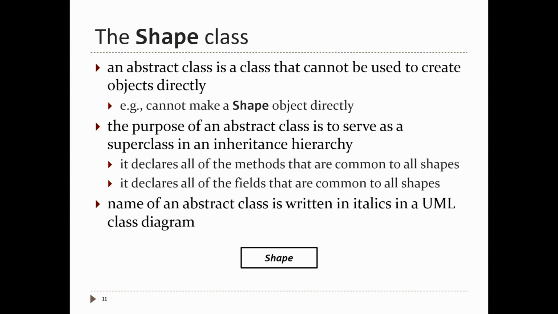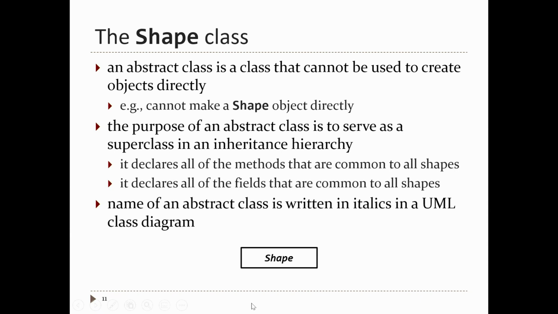And what else can you put in there? An abstract class is just a class, so you can put in fields as well. What does that mean? If you make the fields protected, normally protected, then all of your subclasses also inherit those fields. So it declares all of the fields that are common to all 2D shapes. Someone subclasses Shape, and they get all of the methods and all of the fields that are defined in the Shape class. It acts as a building block for other classes.